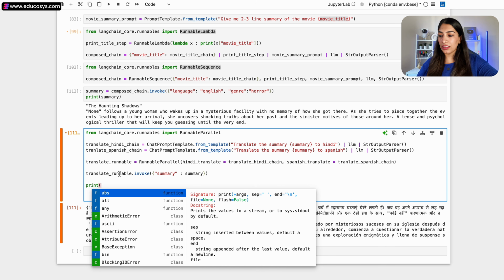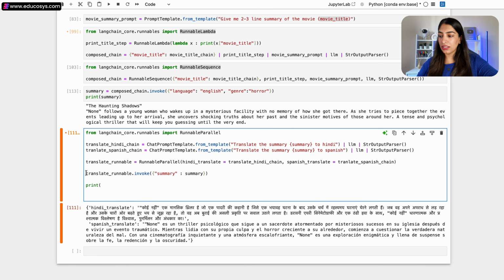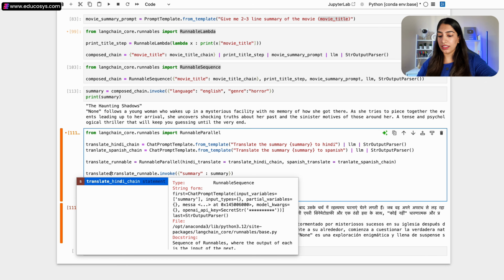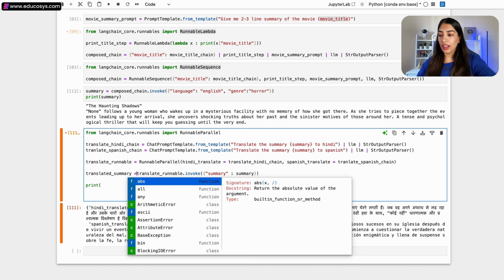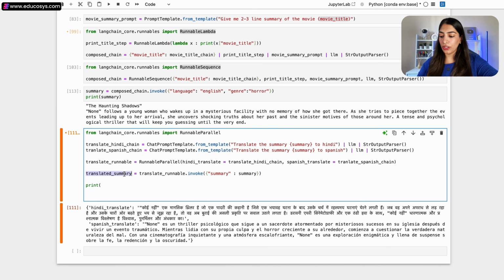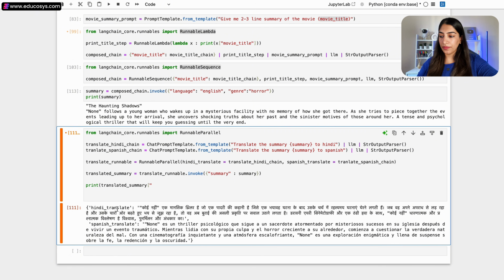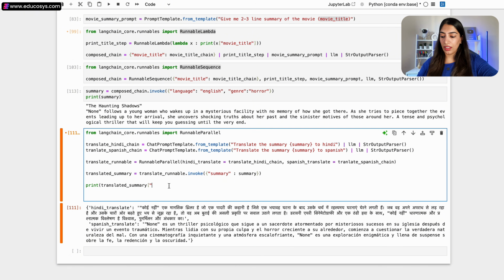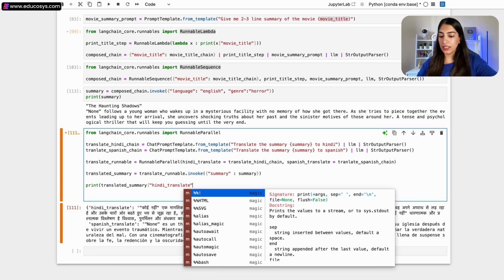So here in this, suppose let's do translated summary. And over here, I am going to print translated summary, the Hindi translate and the Spanish translate.